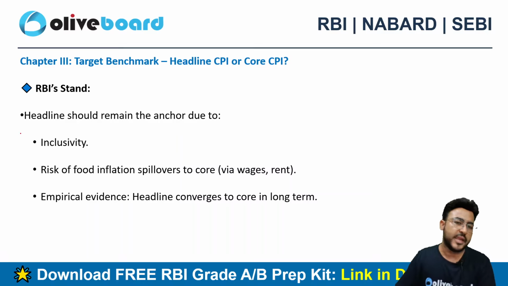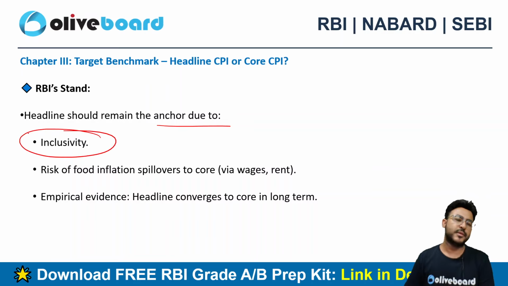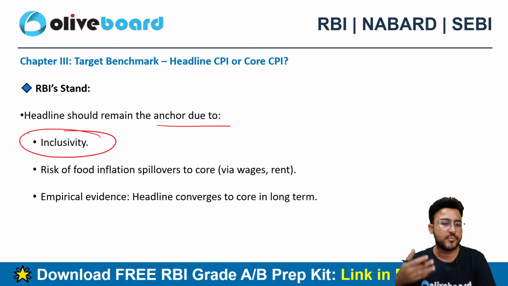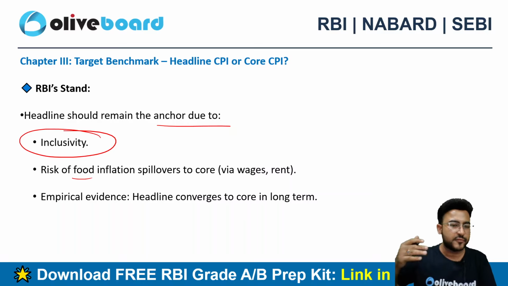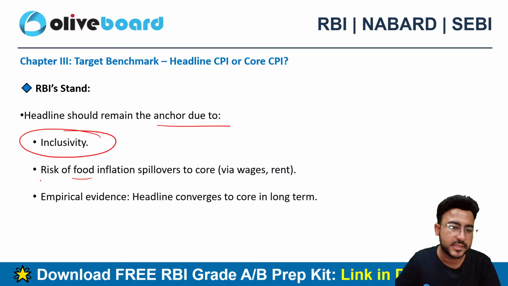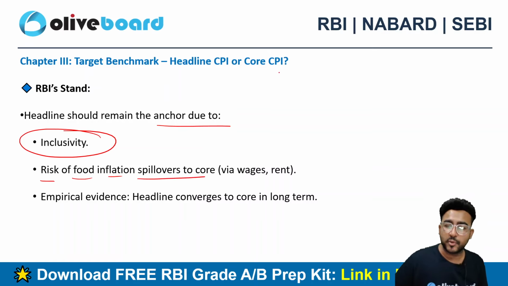RBI's stand: headline should remain the anchor. Why? Because of inclusivity. Headline inflation is more inclusive. Plus, food and fuel inflation have a weight of more than 50%. So definitely the risk of food inflation spillover can also happen on the core inflation.